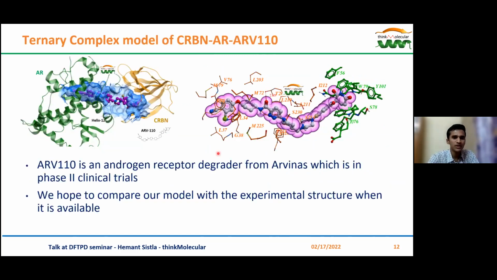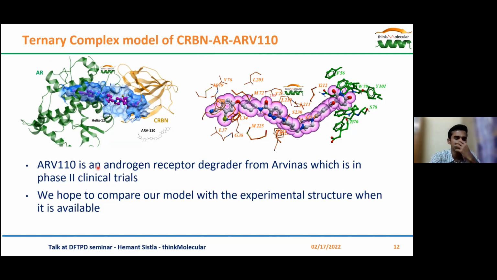This kind of work is being keenly pursued at thinkMolecular. As you can see here, this is the androgen receptor, and this is the E3 ligase cereblon. And this PROTAC here is ARV110. ARV110 is a clinical candidate which is currently in phase 2 clinical trials, and it has been designed by Arvinas.